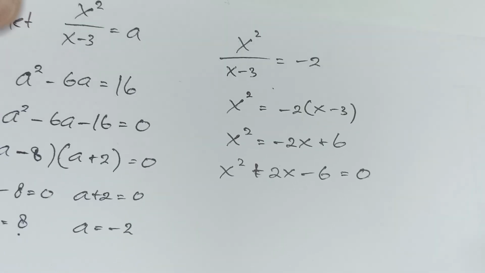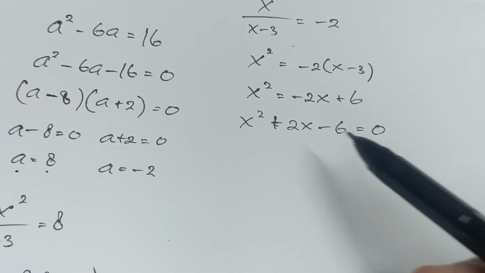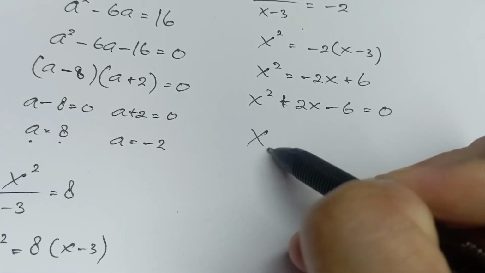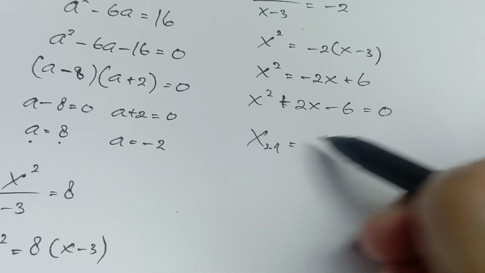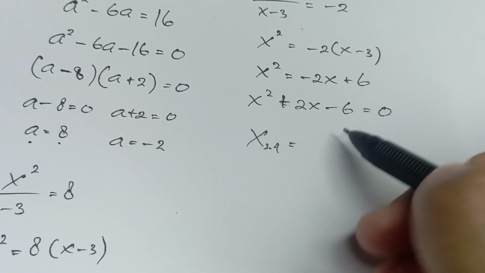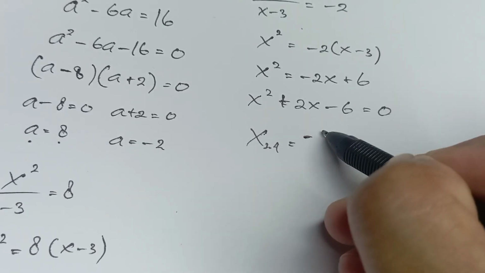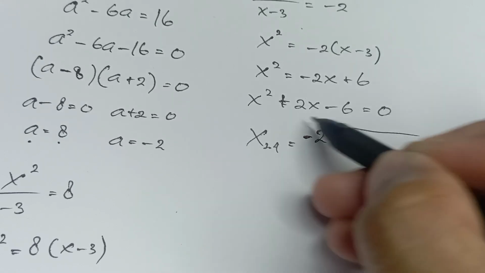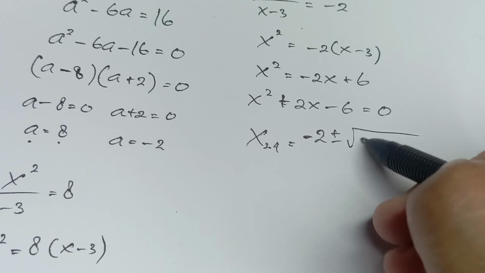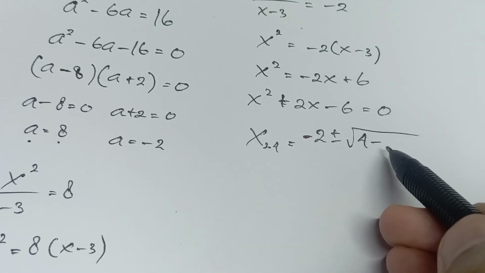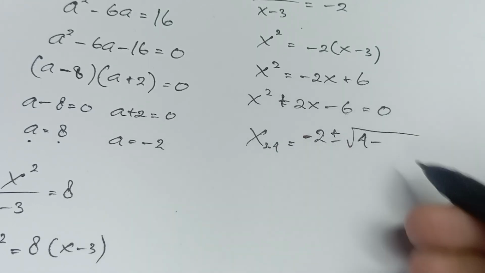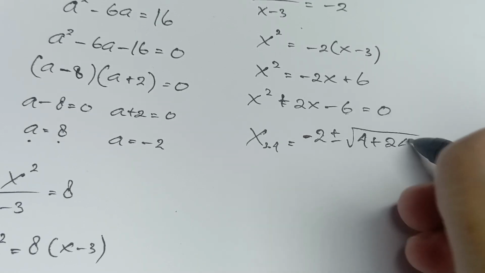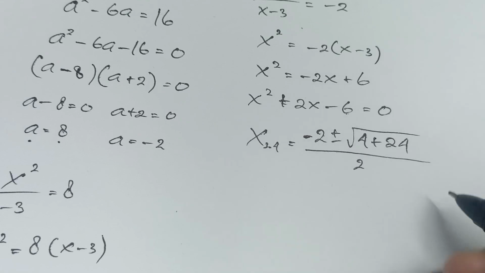Okay, you can use the quadratic formula again for x3 and x4: minus b equals minus 2 plus or minus the square root of b squared, which is 4, minus 4 times 1 times minus 6, so plus 24, over 2.